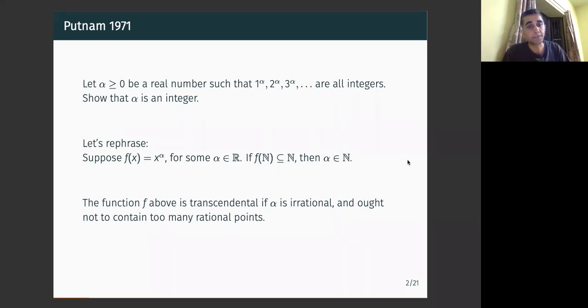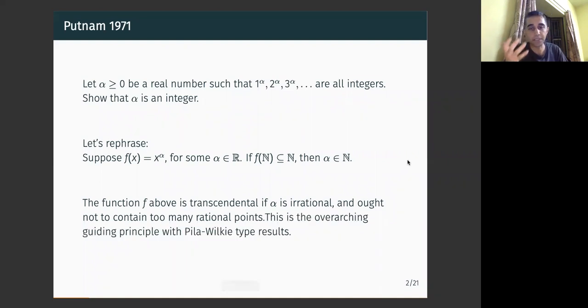And so this function is not algebraic and has a transcendental quality to it and should not contain too many rational points. By rational points, I mean points where the input and the output are both rational, so x and x to the power alpha are both rational. That should not happen too many times, or at all, right? This is the guiding principle with these fine-tuned results that we'll see, and the Pila-Wilkie theorem itself as well.